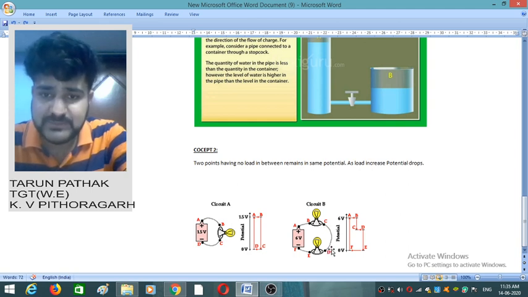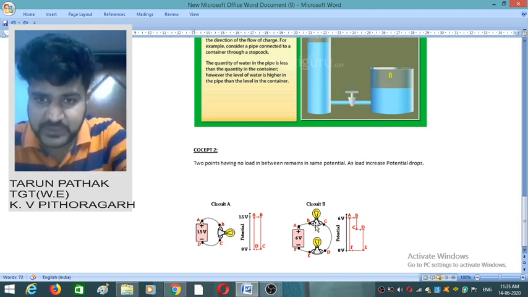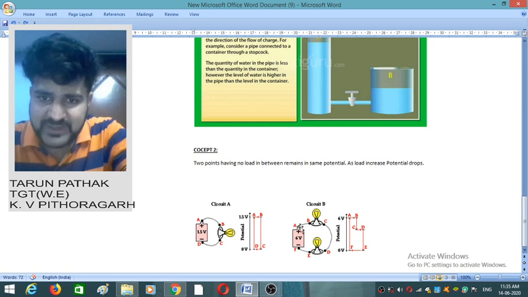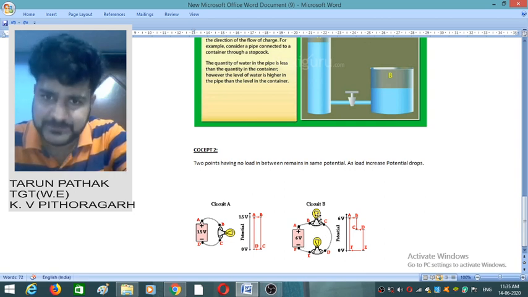But things will change when we talk about point B and point C. Now here we have one load, and we have connected a bulb here. So what will happen? As I told you, potential is the amount of work done on a charge. So when the charge flows from point A to point F, it has to do some work to glow this bulb.